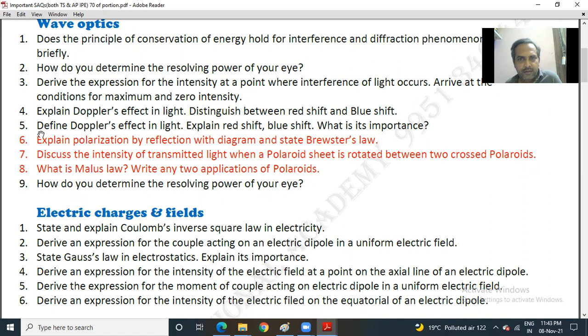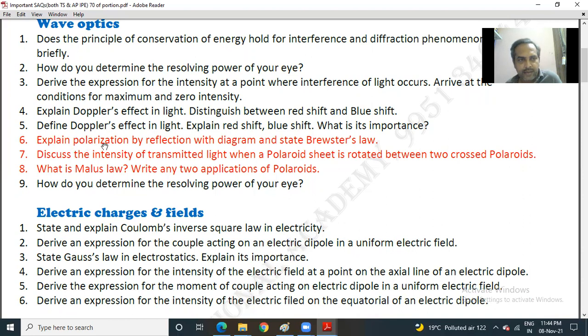5, define Doppler effect in light. Explain red shift, blue shift, and what is their importance. So better you learn question number 5 so that you can use the same answer for 4, because 90% of the fourth question and fifth question are the same. Extra is only what is the importance.